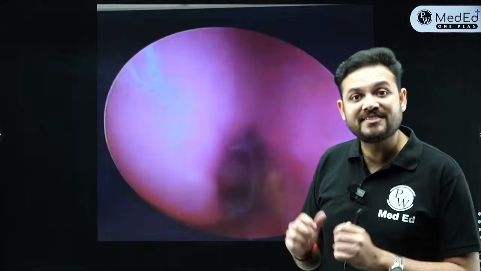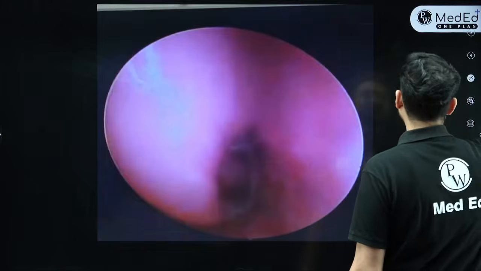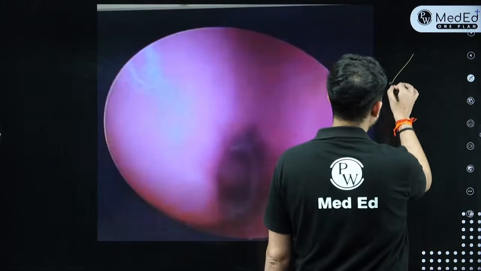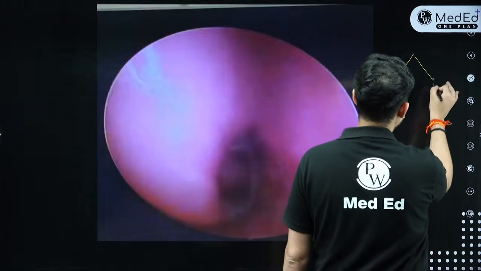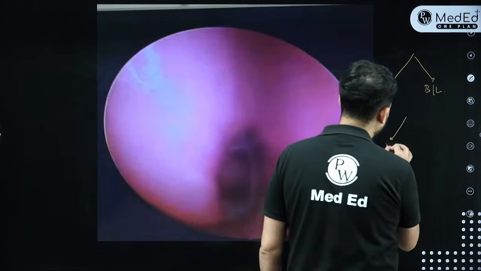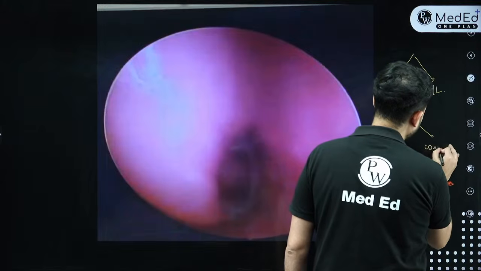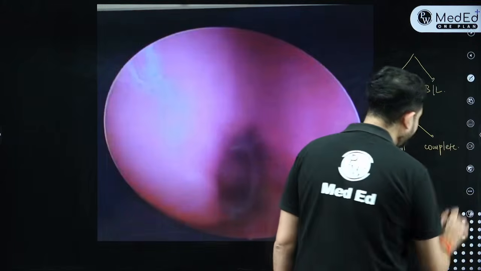So when a child is born with atresia, atresia is of two types. The first type is called unilateral and the second type is called bilateral. This is on the basis of laterality. And the second thing is atresia could be either partial or complete. Obviously partial is better than complete, right?